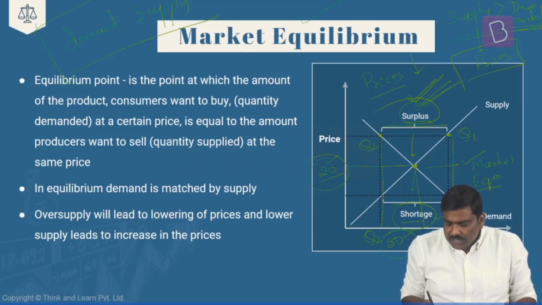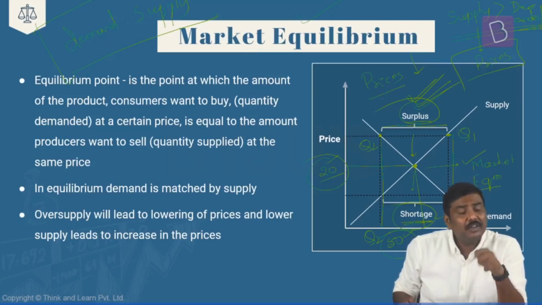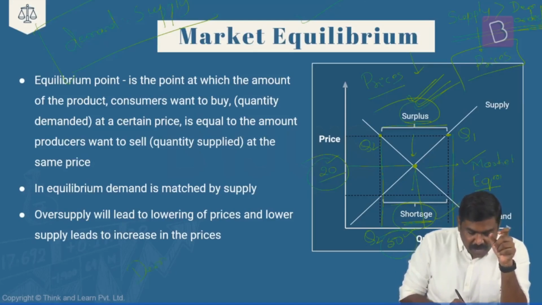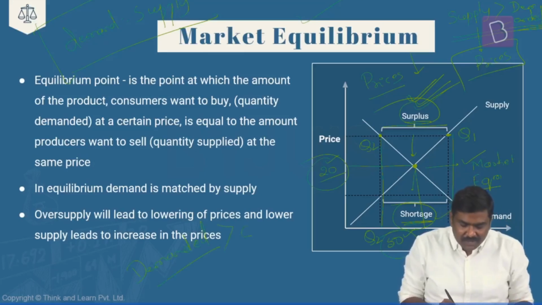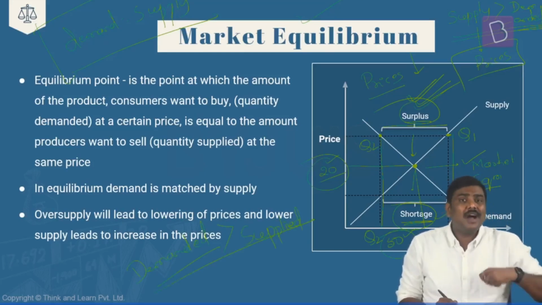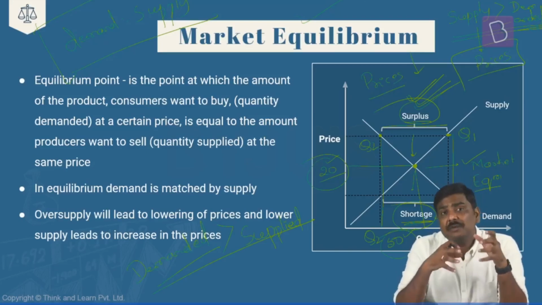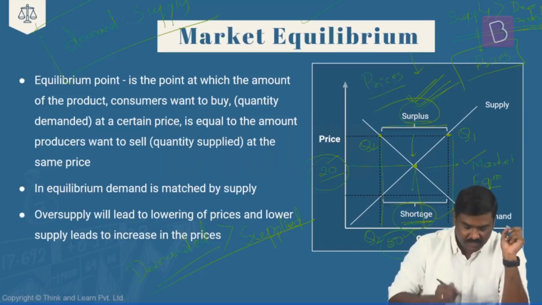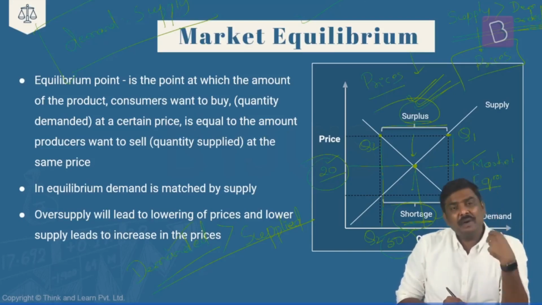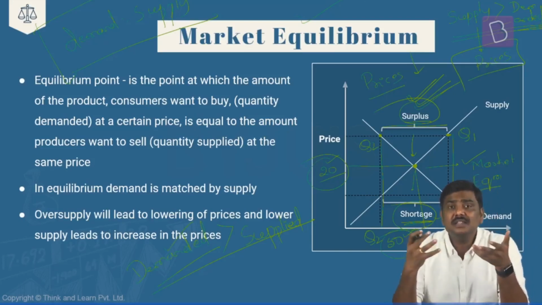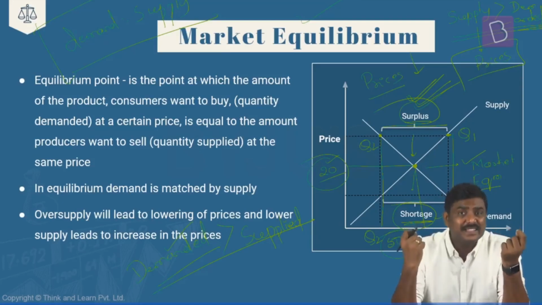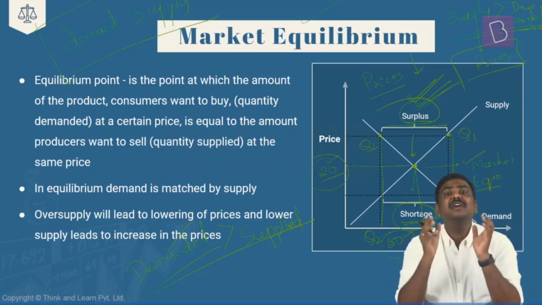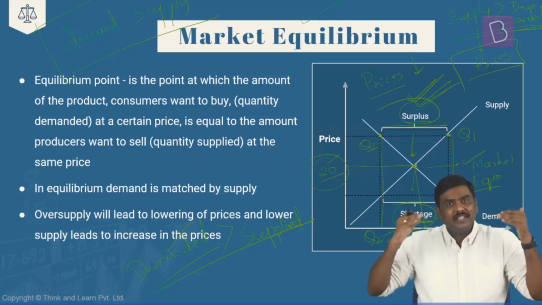And on the other hand, what is a shortage situation? A shortage situation is the one wherein the quantity that is being demanded for a particular commodity is much higher than the quantity being supplied in the market. There is an over demand or a higher demand compared to the quantity of supply in a particular market. As a result of this, the number of buyers is much higher compared to the number of sellers. And there is a competition which will start brewing up. There is a competition which will start increasing in the market in terms of buying these particular commodities, because the supply is limited, demand is much higher.